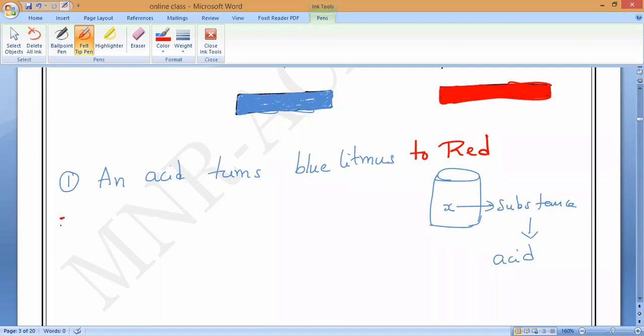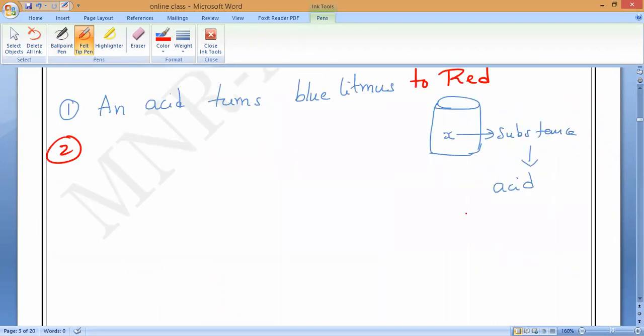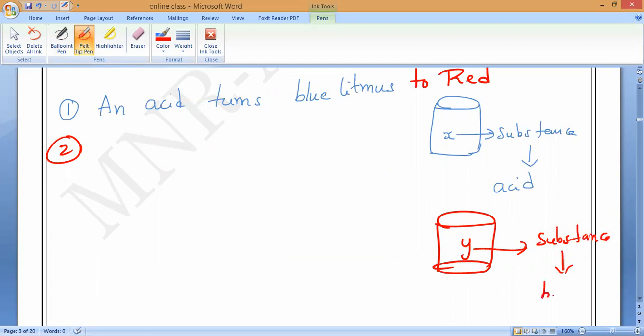Understand? Now the second one, a base. Suppose I have given some other substance, a Y substance, and I am calling it a base. So what indicator shows it? An acid and a base. A base will convert what?